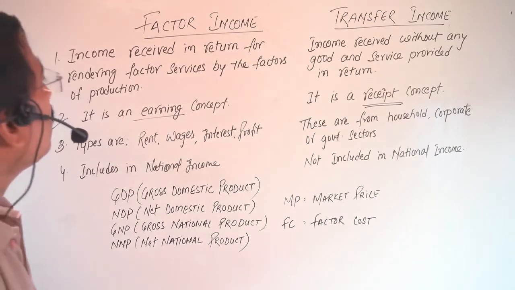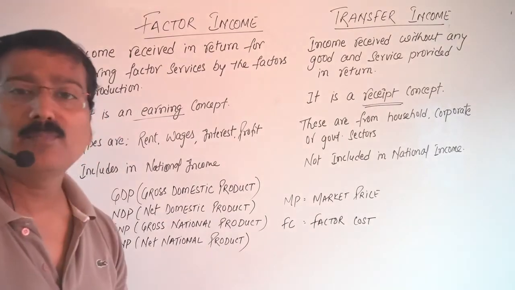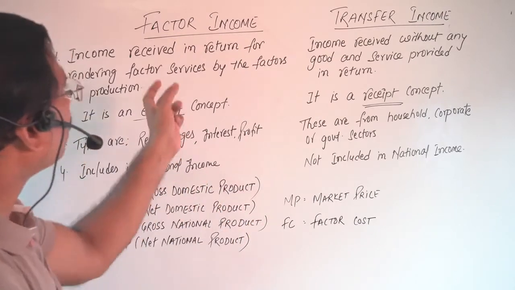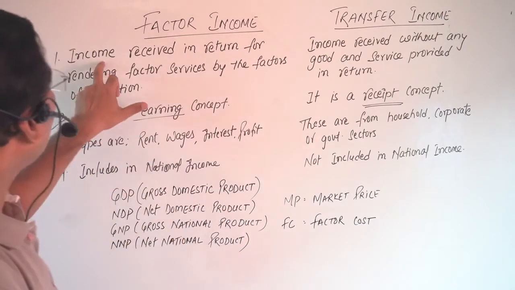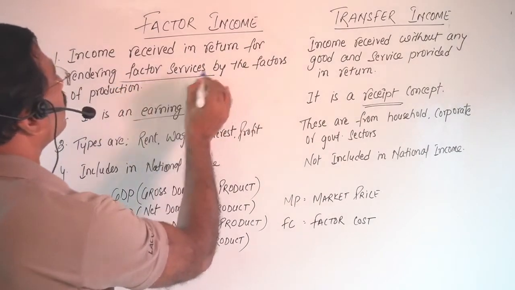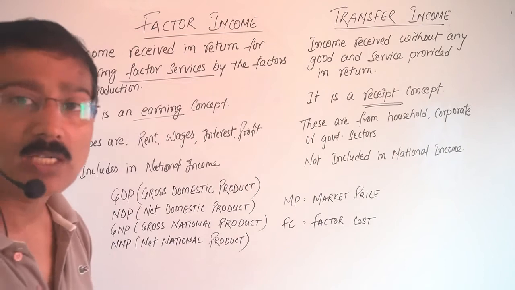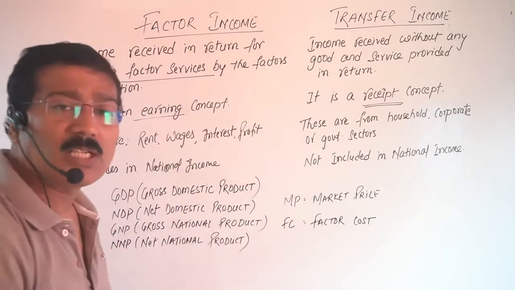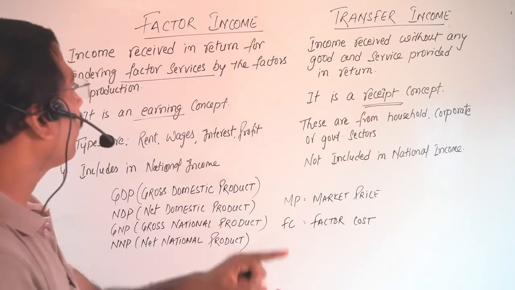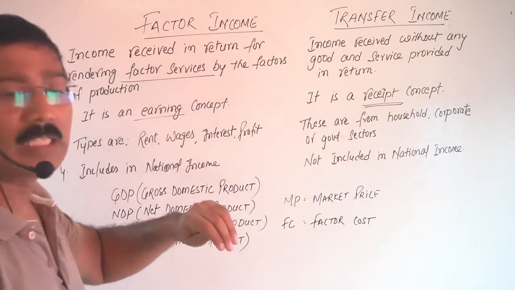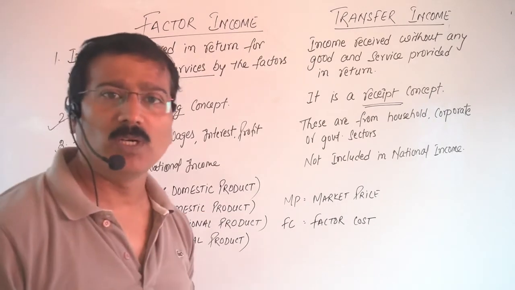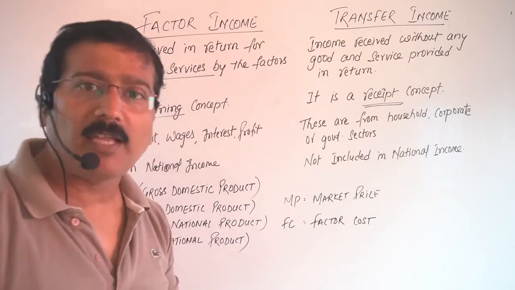Now the next thing is the difference between factor income and transfer income. What is the difference between factor and transfer income? Factor income is the income received in return for rendering factor services by the factors of production. What are the factors of production? Land, labor, capital, entrepreneurship. Here we are receiving the income after rendering the services, meaning we do some work, then only we get the income.